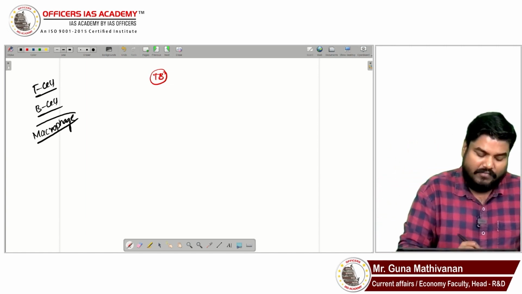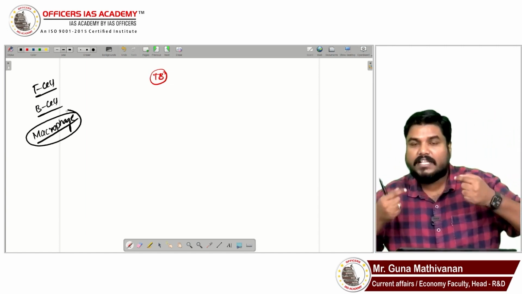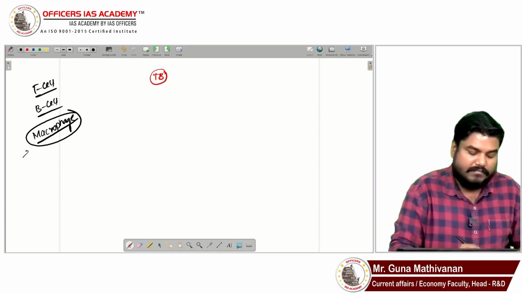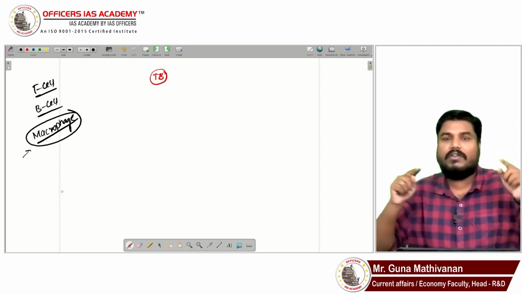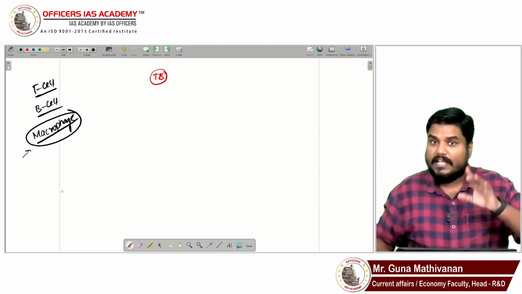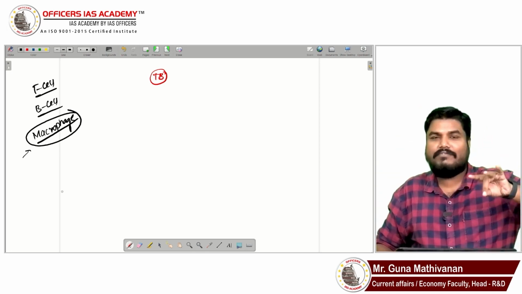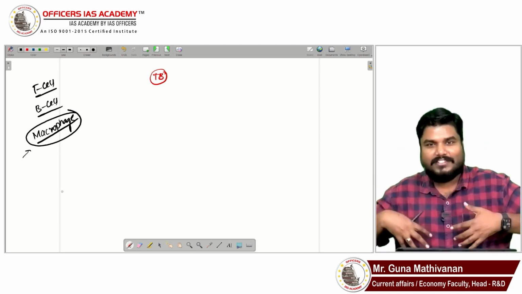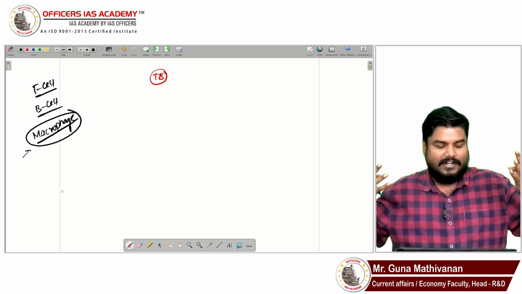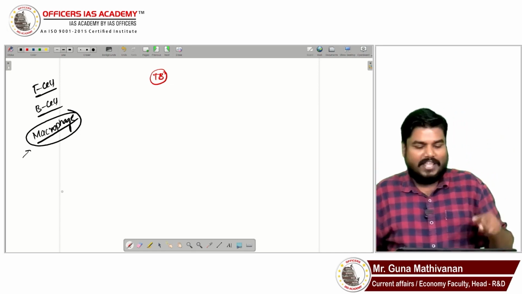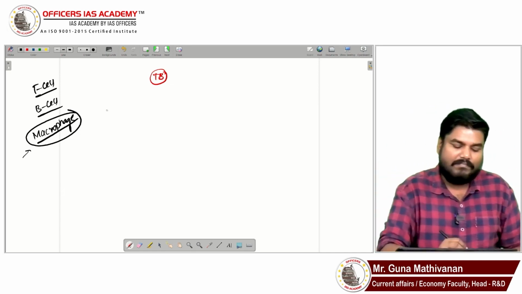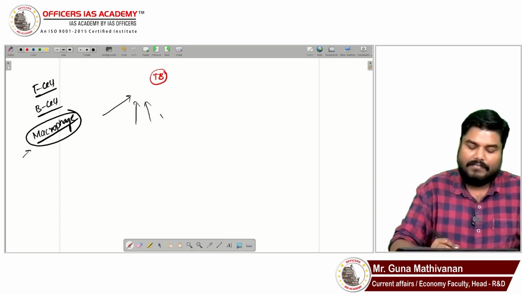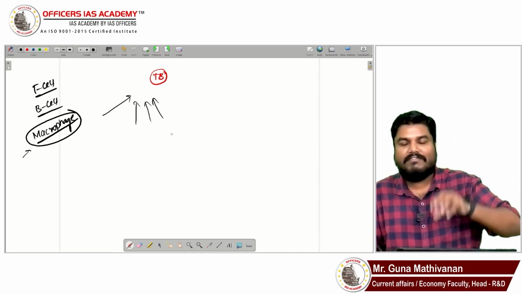When TB bacteria enters our lungs, this macrophage will rush to that location. Our body has immune cells like police, navy, air force, CRPF. I am saying macrophage will rush to that place where the TB bacteria is infecting.